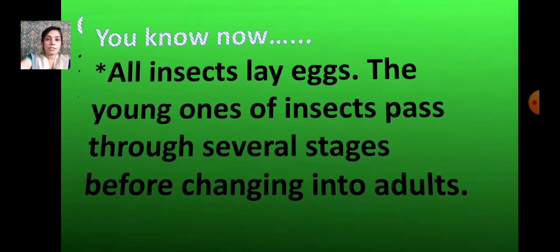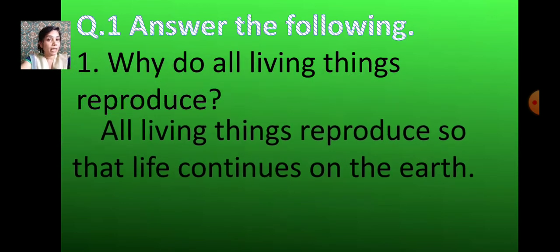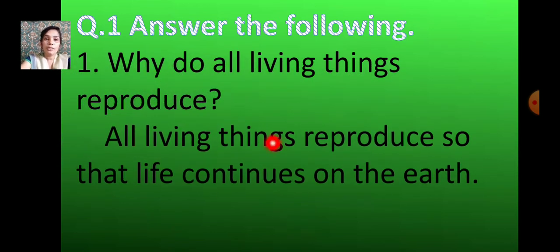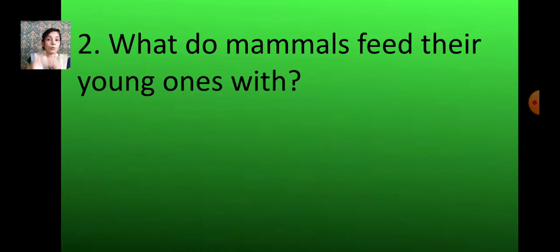Now let us go to answer the following. Why do all living things reproduce? Because life on earth can continue. All living things reproduce so that life continues on the earth. If living things do not reproduce, then life on earth will stop. Nothing could be seen on the earth, right? So if you are thorough with all the parts of this lesson, you can answer any type of question.